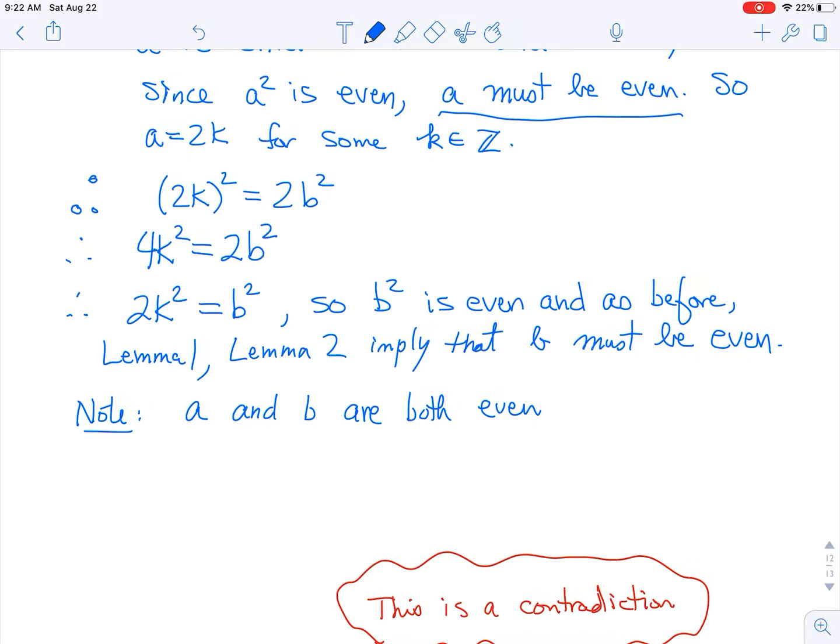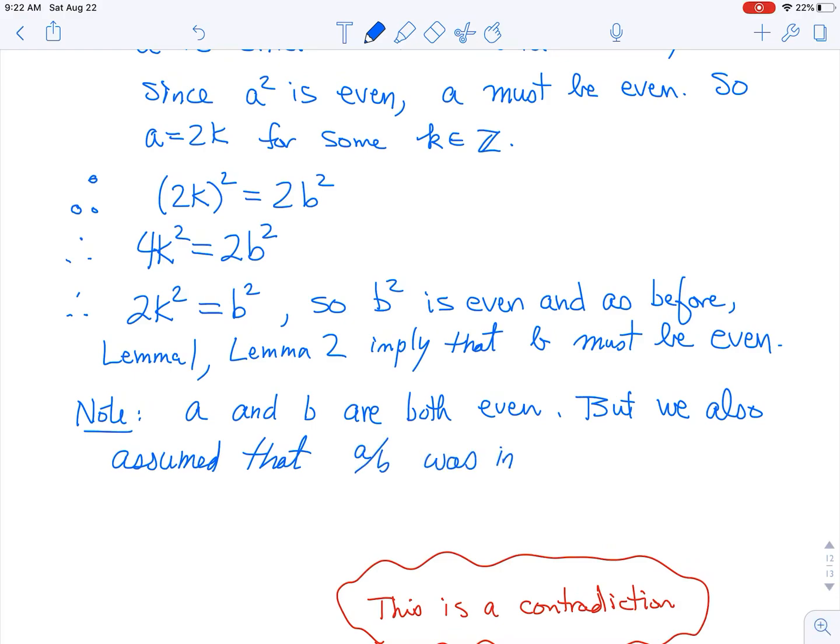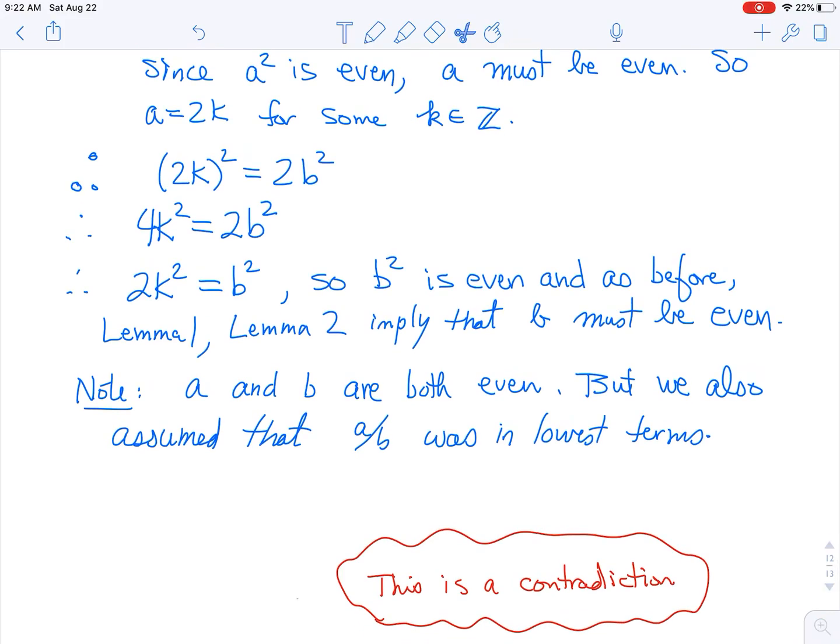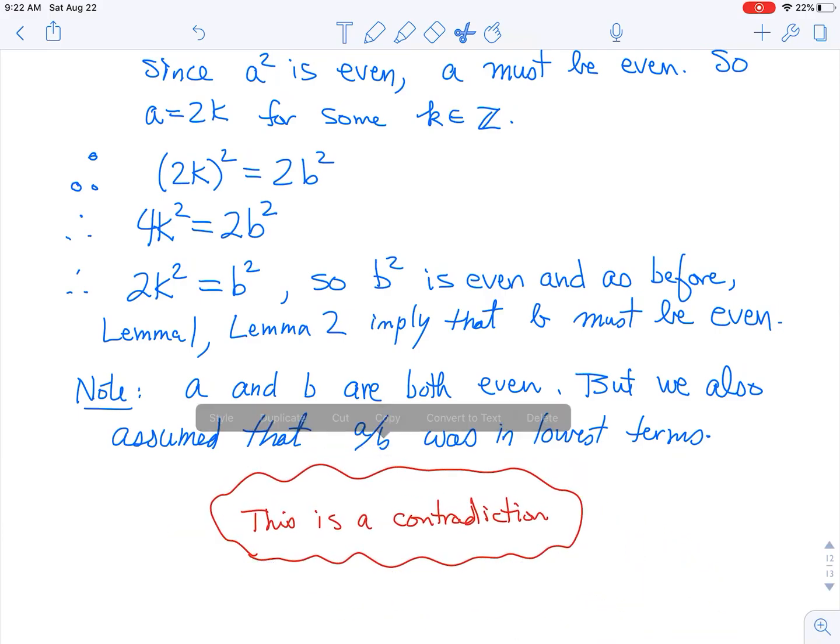We said b must be even. But we also assumed that a over b was in lowest terms. This is a contradiction, right? If we have two even numbers, then they have a common factor of 2, and then the fraction can't be in lowest terms. So we've reached our contradiction.